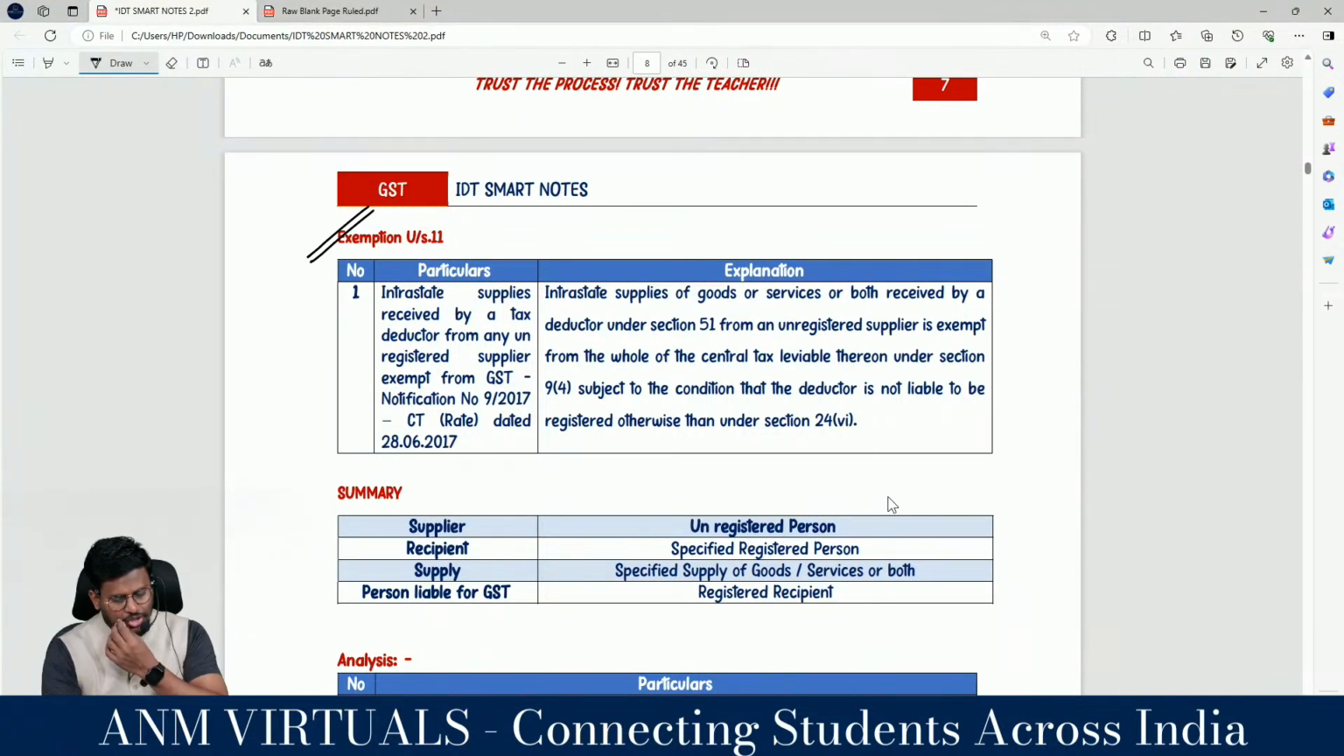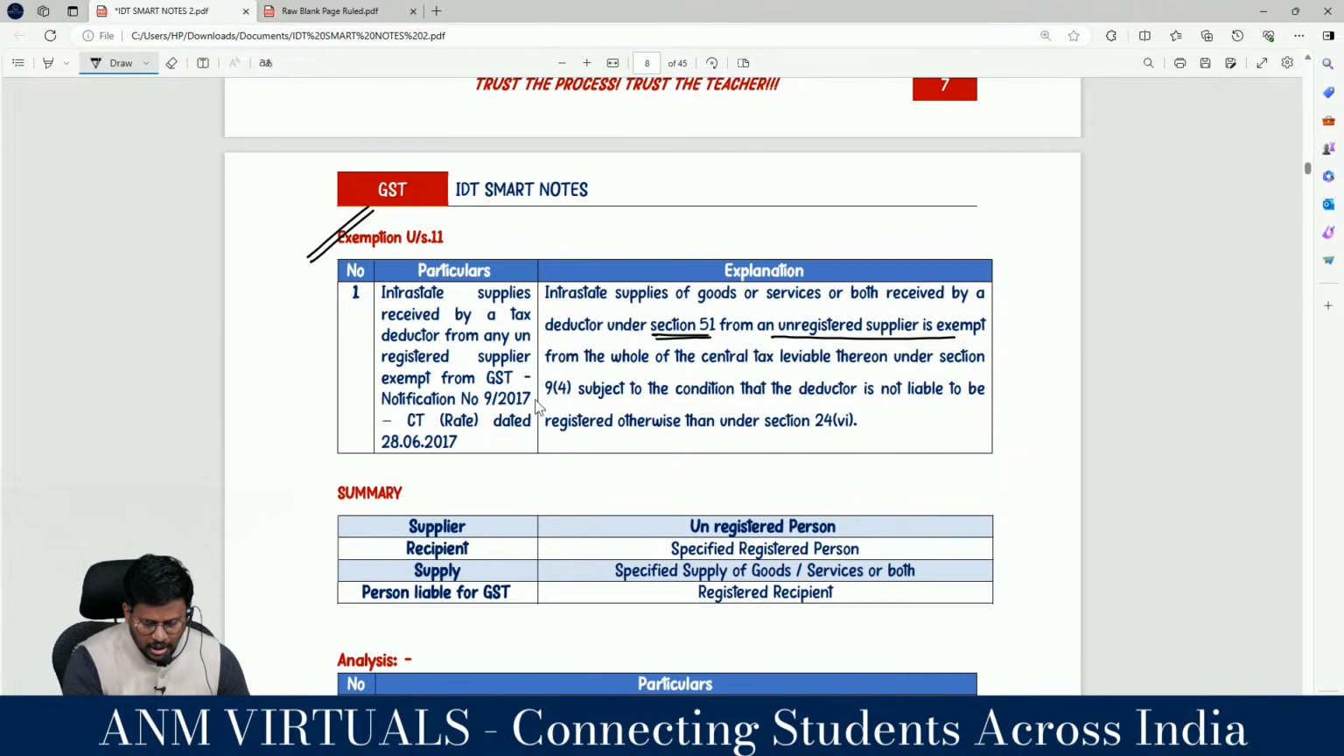Intra-state supply of goods or services received by a deductor under section 51 from a registered supplier is exempt from the whole of central tax leviable thereon under section 9(4), subject to the condition that the deductor is not liable to be registered otherwise than under section 24 clause 6.